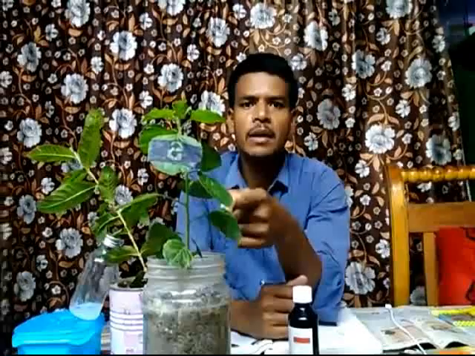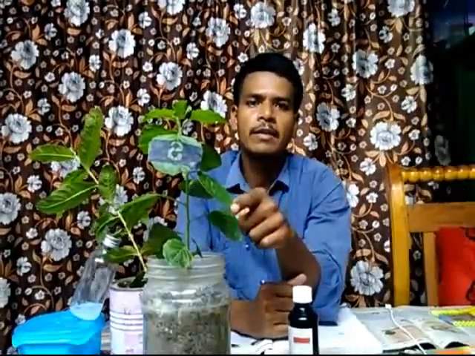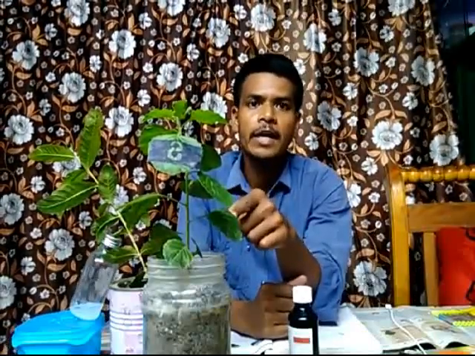Then if you observe this experimental plant, this is a potted destarched plant. First of all, we have to take a leaf. Cover one of the leaves of the same plant with black paper.